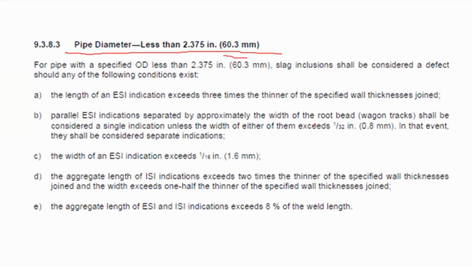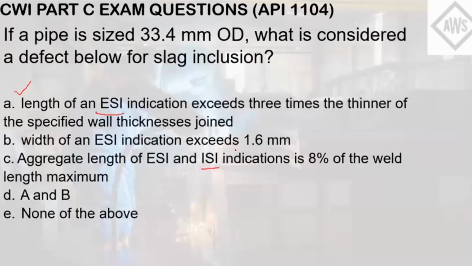So as you have seen in the choices, the length of an ESI indication exceeds 3 times the thinner of the specified wall thickness joined. So it passed this, I think is letter A. Yeah, that one. And the width of an ESI indication exceeds 1.6 mm. So this is letter B.